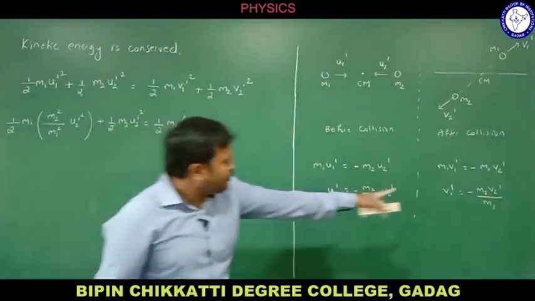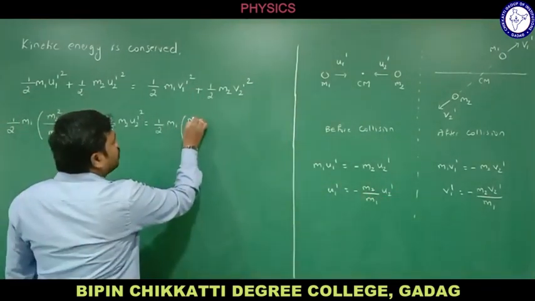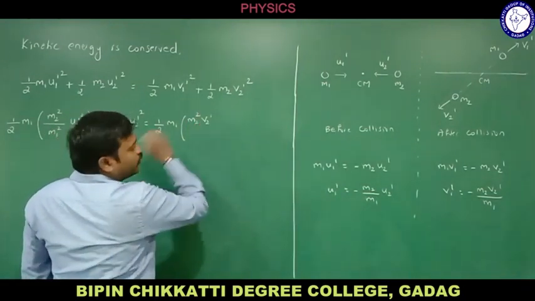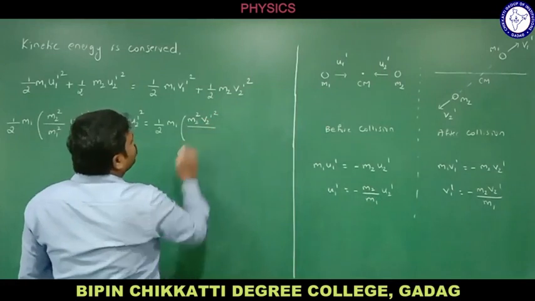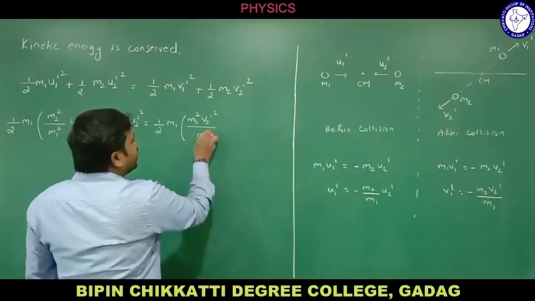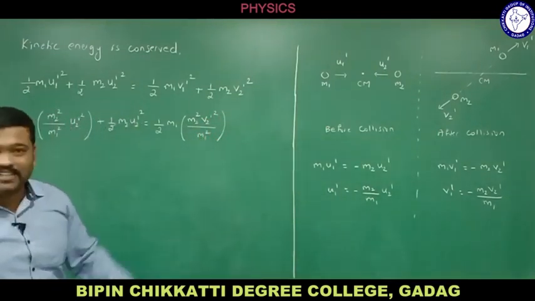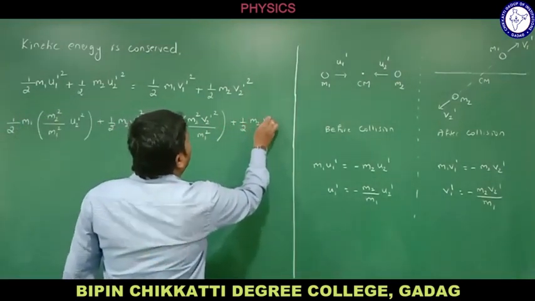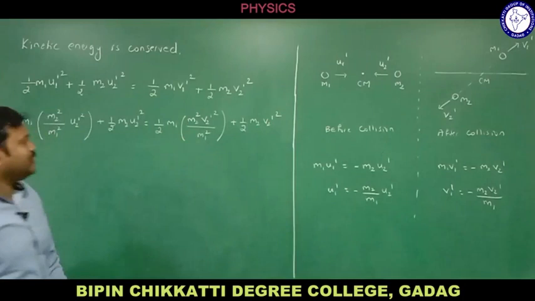It will become positive here: m2 square v2 dash square divided by m1 square. Squaring that term. Plus half m2 v2 dash square. Right?